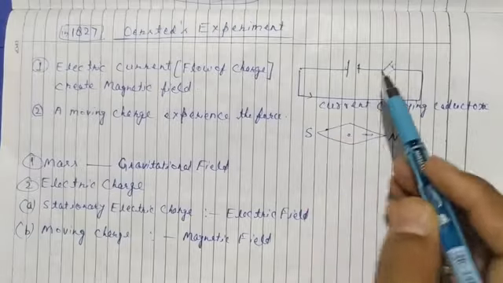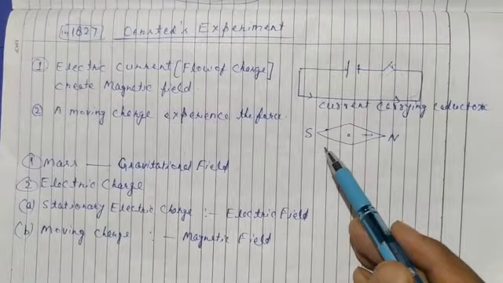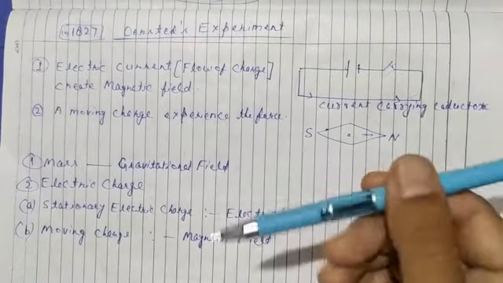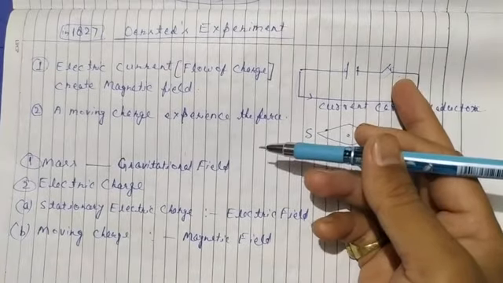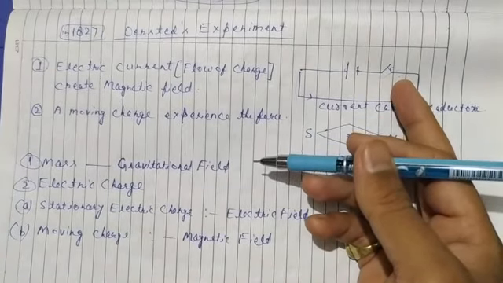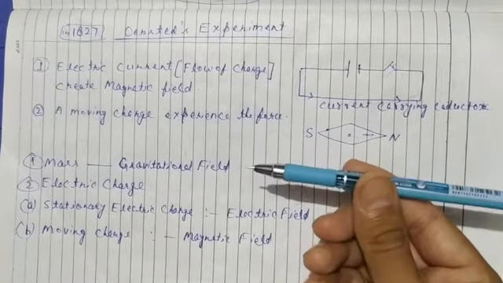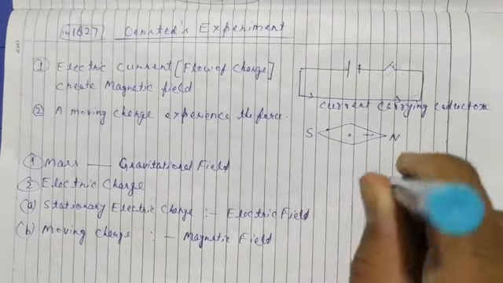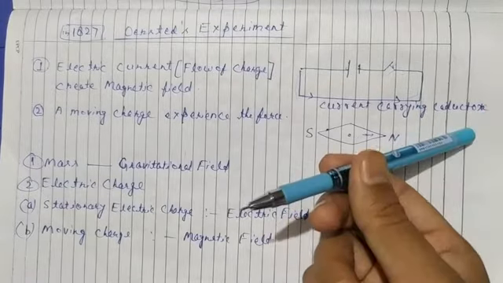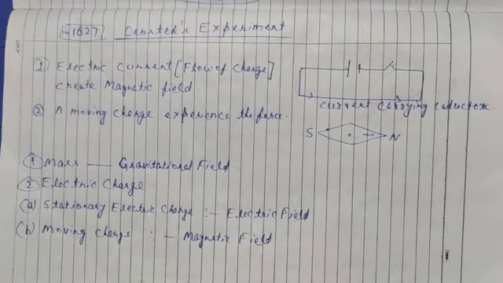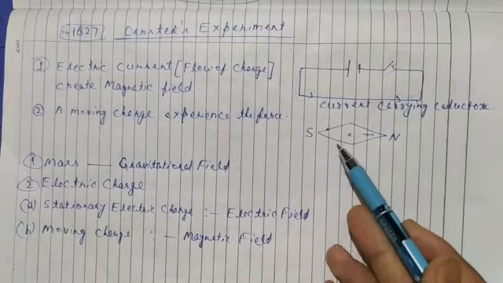When the switch is on and current is flowing in this conductor, the needle is rotating this way. And when the switch is off, it will come back to its position. When switch on, current flowing, needle rotates, and when switch off, needle comes back to its position. How can one magnet rotate, how can this needle rotate?